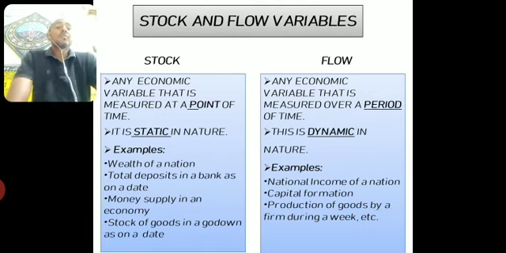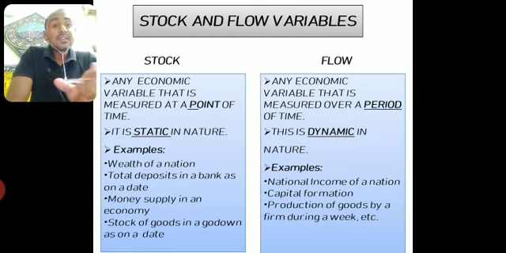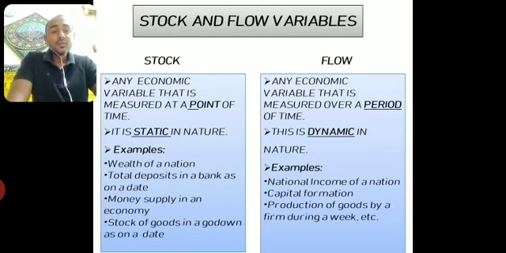Flow, the very word is self-explanatory. Flow, as you can understand, is something dynamic in nature, continuous in nature, it is not static, and we cannot calculate a variable which is dynamic at a particular point of time. Something which is regular, something which is continuous, which keeps on changing, we can't calculate it at a particular point of time.